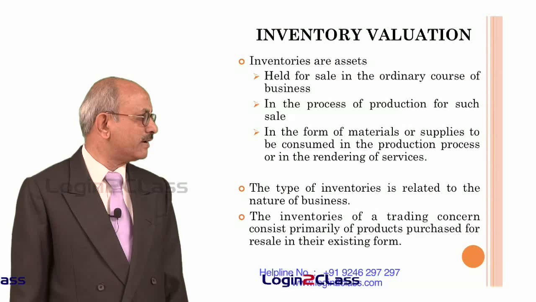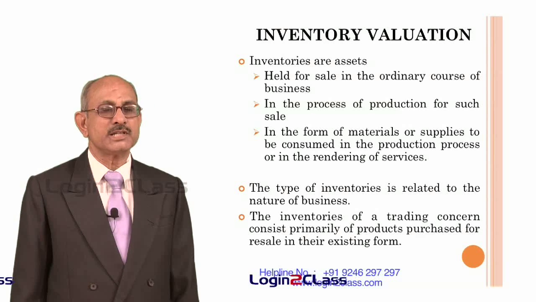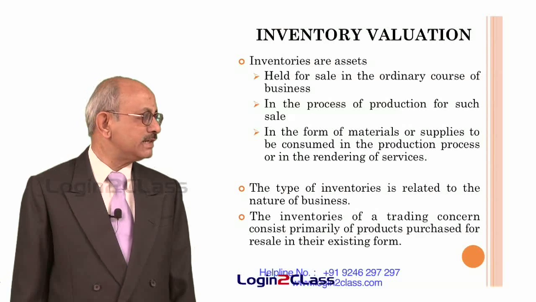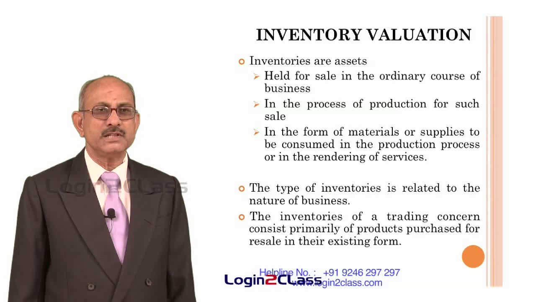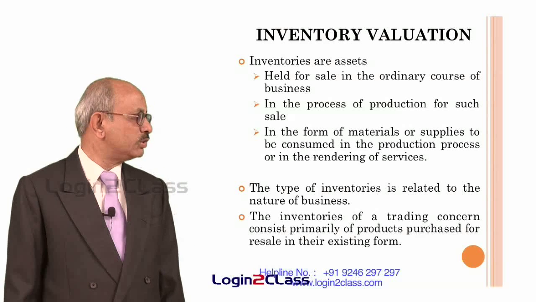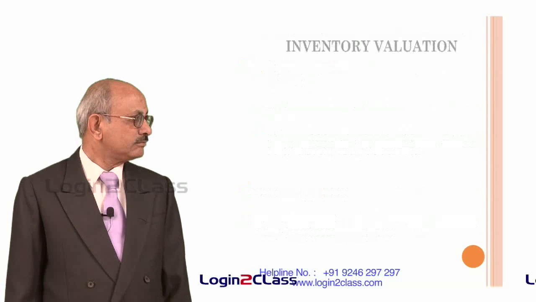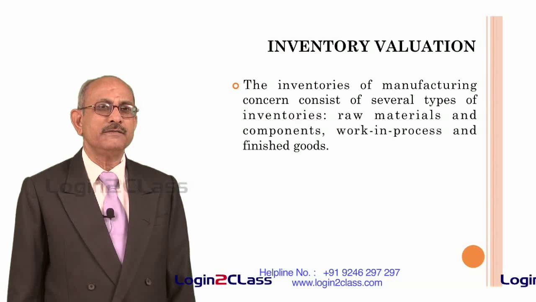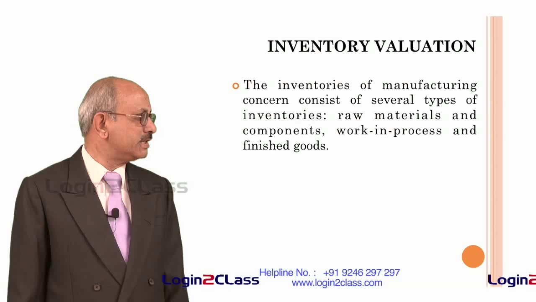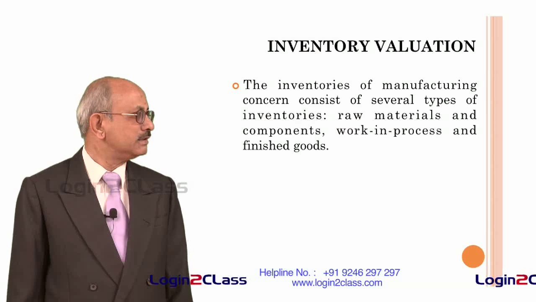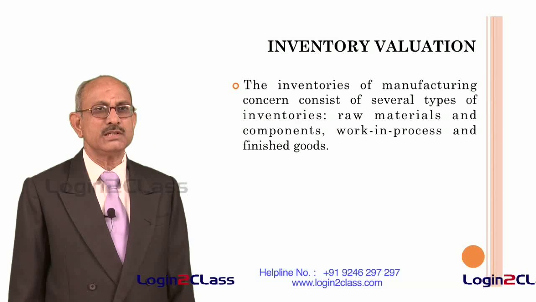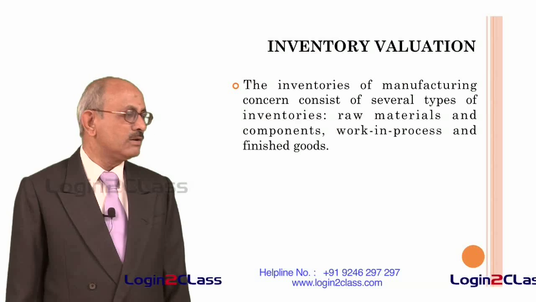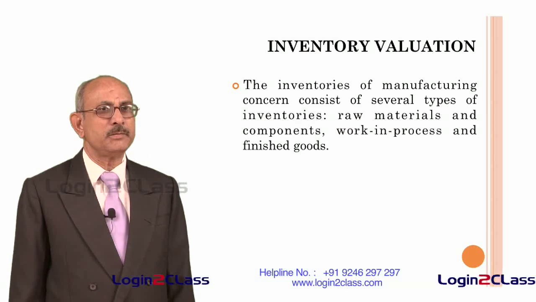Whereas in the case of a manufacturing concern, whatever is purchased in the form of raw materials is converted into finished goods and then ultimately sold. So therefore in the case of manufacturing companies, there will be different kinds of inventory known as raw materials and components, then work in progress, also known as stocks in process or semi-finished goods, and ultimately the finished goods.